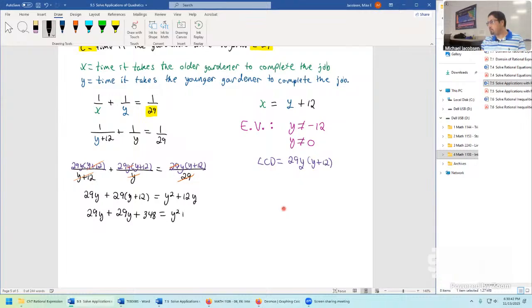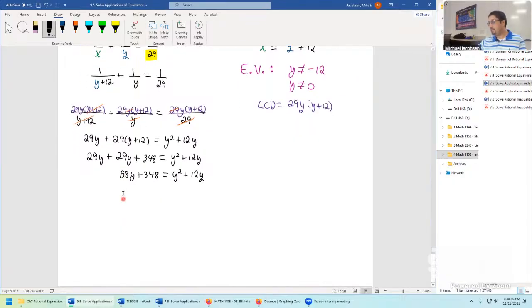And it's equal to y squared plus 12y. So now we can add the 29y's together. 29y plus 29y is 58y, plus 348 equals y squared plus 12y. Then let's do some subtraction. Let's subtract 58y from both sides.